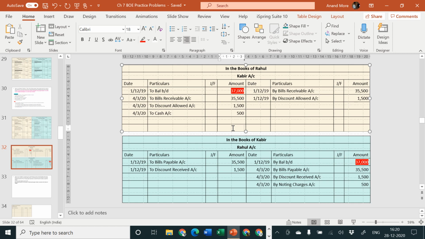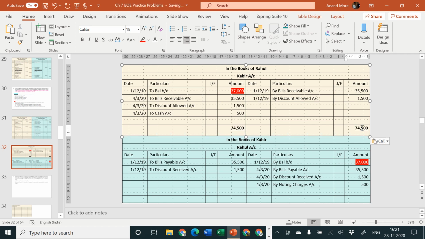That goes to how much? 74,500. 74,500 is the total. Let me put it as bold and double underline for you, which I'm writing on the credit side also.